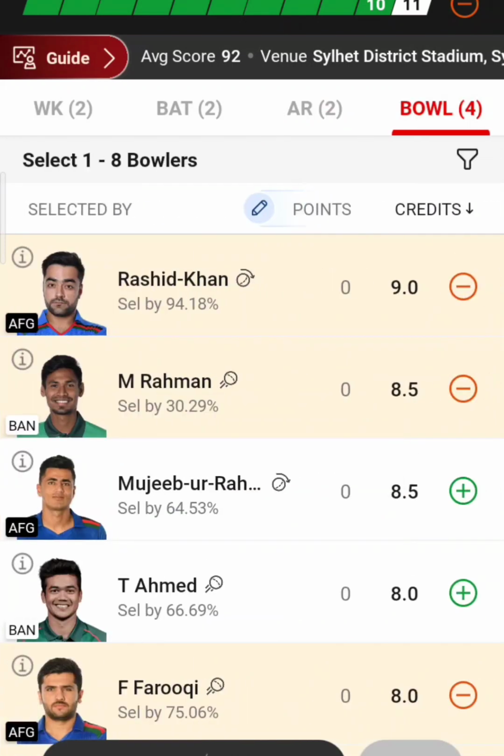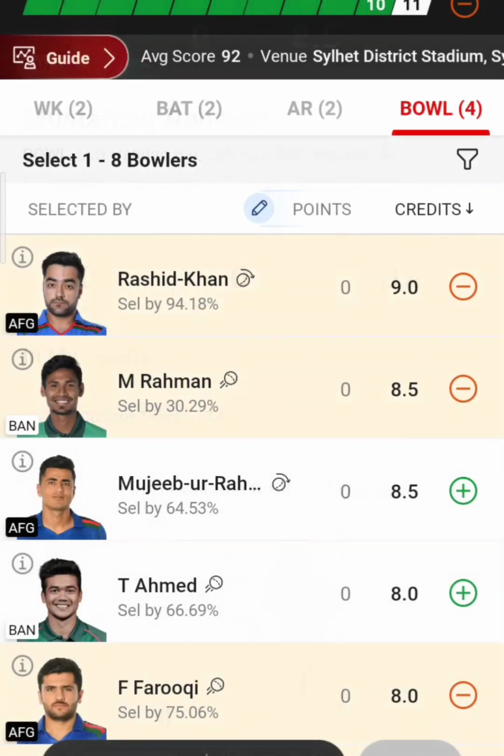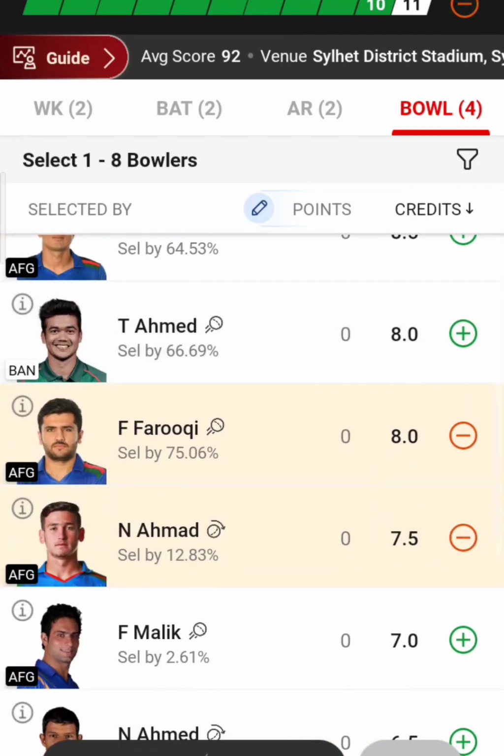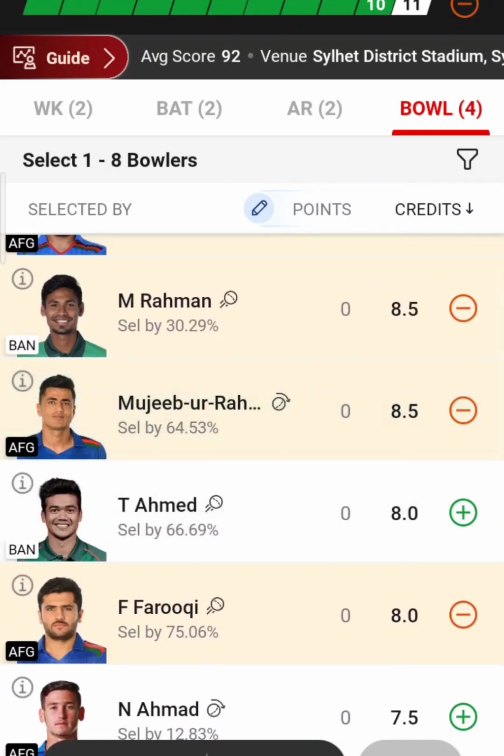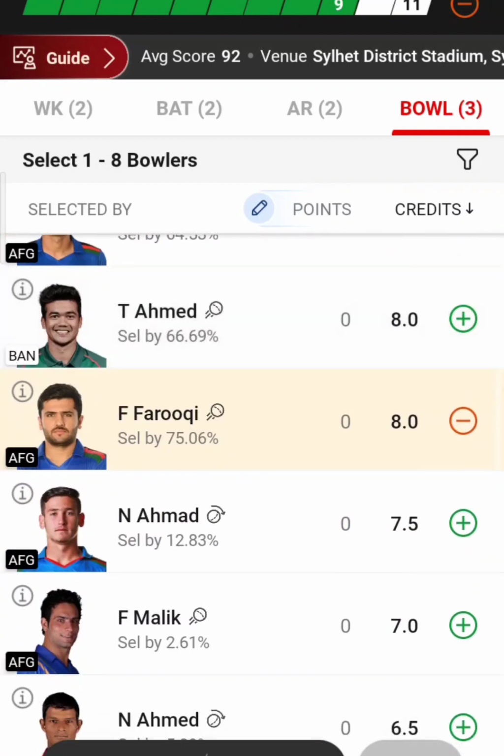And coming to the bowling section, of course, Rashid Khan you have to keep in your team. And here I'm choosing Mustafizur Rahman in my team, keeping in mind that he'll take an early 1 or 2 wickets. Again, coming to Fazalhaq Farooqi, he should be there in my team, and again I'm choosing Noor Ahmad. If you wish, you can take Noor Ahmad and you can go for Mujeeb Ur Rahman as well. But I'm just keeping Noor Ahmad because I know the potential of this guy.